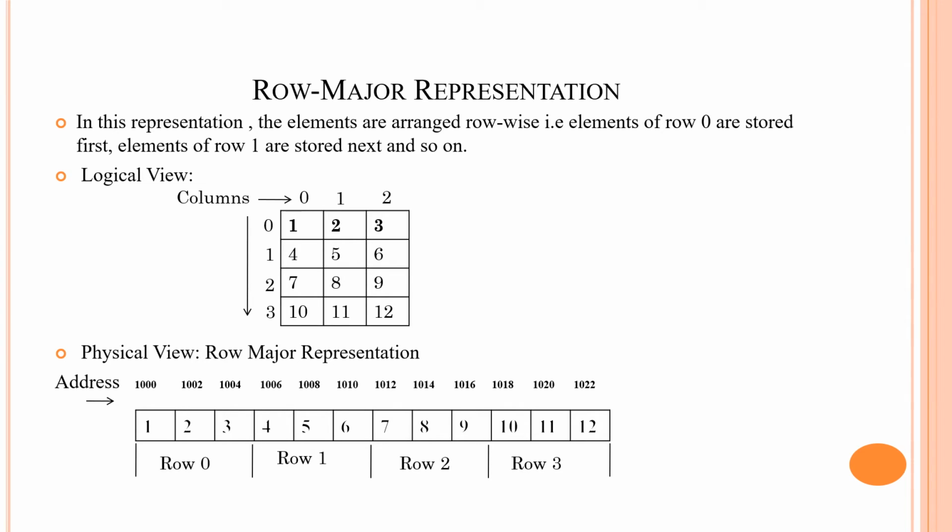The second element is 2 with the address 1002. The third element is 3 and the address is 1004. Likewise, the row 1 elements are stored, that are 4, 5 and 6 and their respective addresses. Then the elements of row 2 are 7, 8 and 9 and the elements of row 3 are 10, 11 and 12.